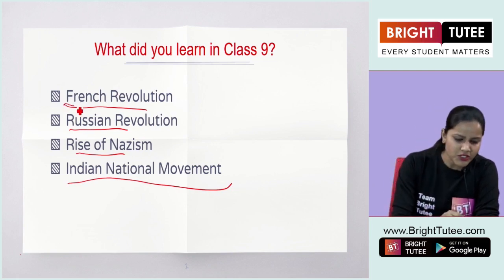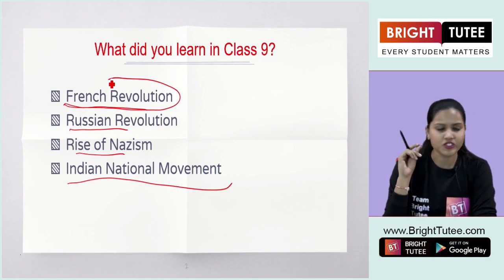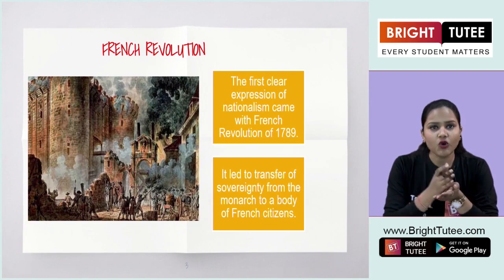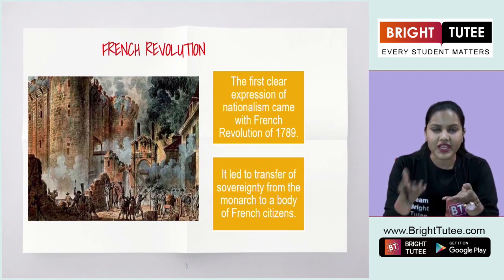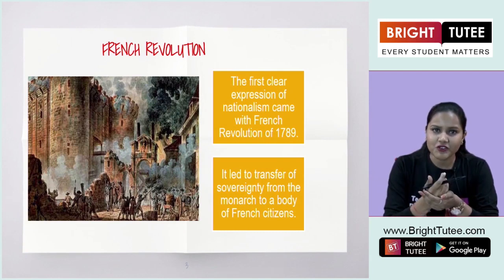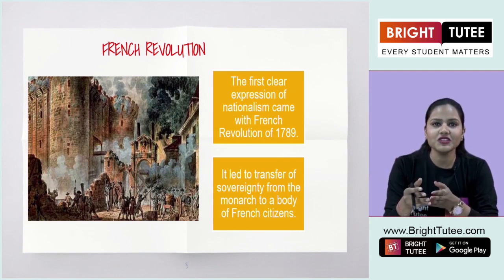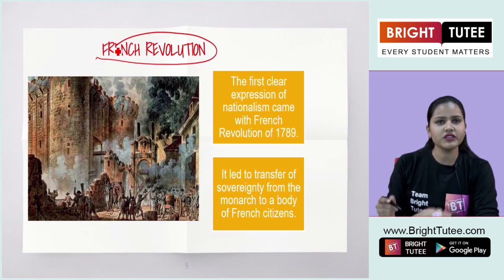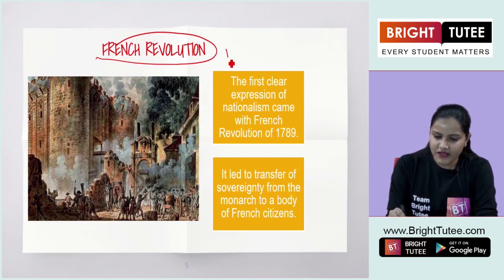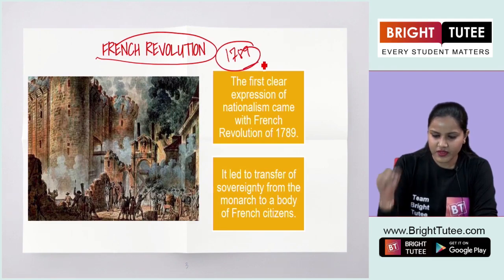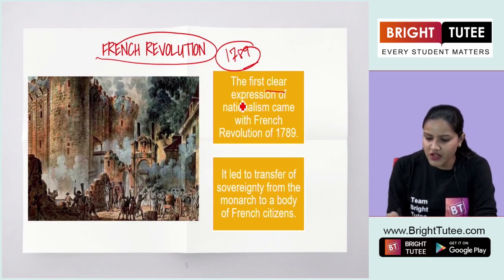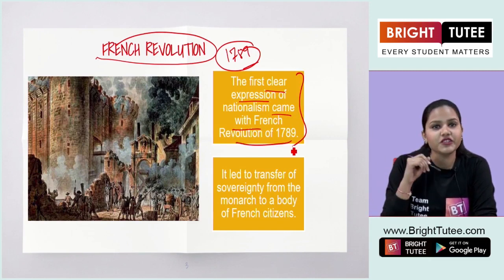Now here we will talk about the French Revolution in short. Why? Because the topic that we are going to learn today is totally related to the French Revolution, as in what happened after the French Revolution and how the idea of nationalism emerged in Europe. Now you must remember that the French Revolution took place in the year 1789. Okay. Now students, the French Revolution was the first clear expression of nationalism that emerged in Europe.